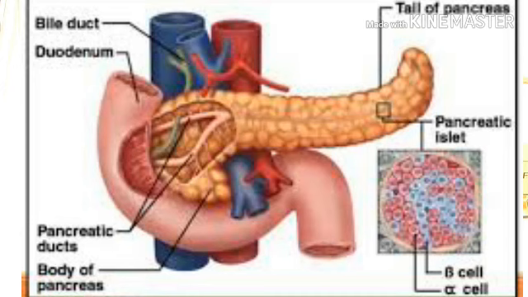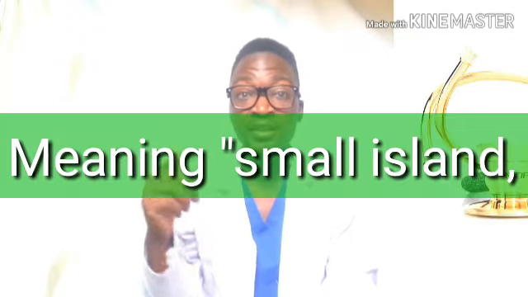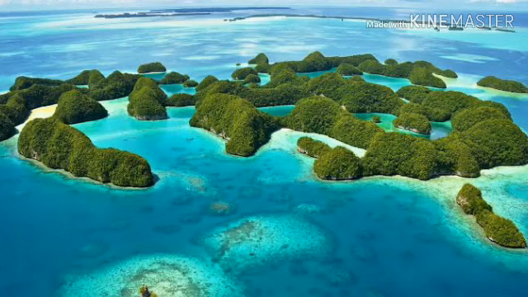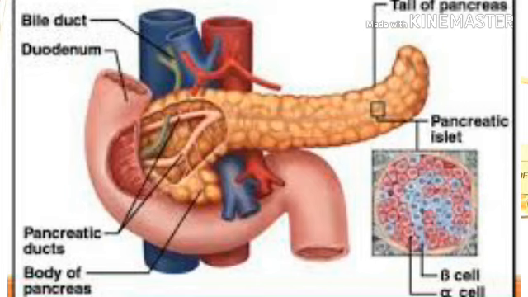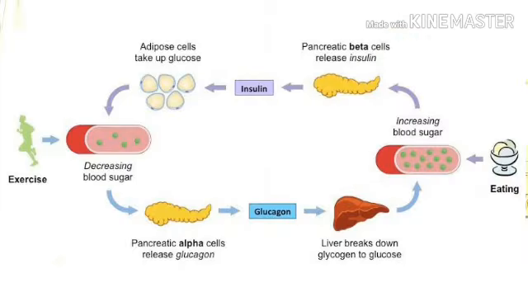The endocrine portions of the pancreas are the pancreatic islets, small clusters of cells within the pancreatic tissue. The term islet, meaning small island, is used because these cells look like little islands in the midst of many pancreatic cells that secrete digestive juices. The islet cells produce two hormones, insulin and glucagon, that regulate sugar metabolism. Insulin increases cellular use of glucose. This decreases sugar levels in the body. Glucagon has the opposite effect of increasing blood sugar levels.